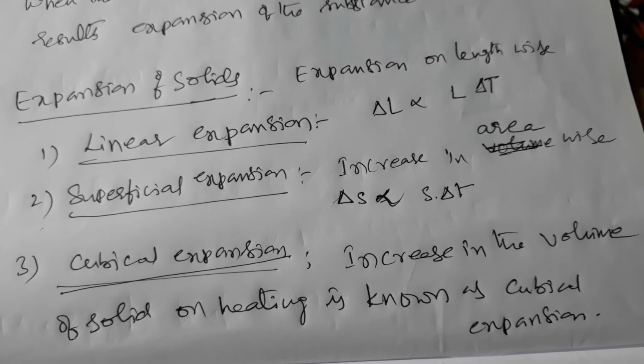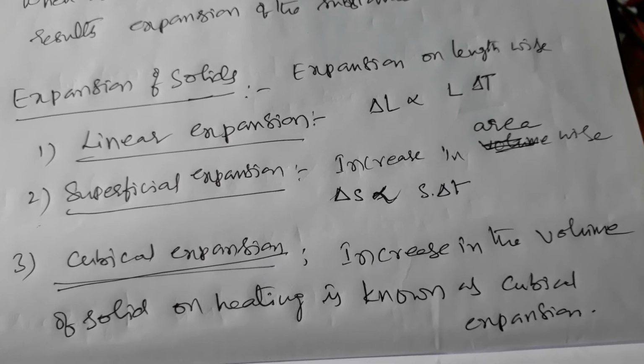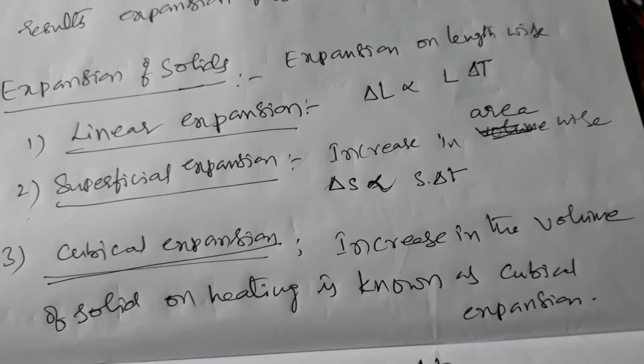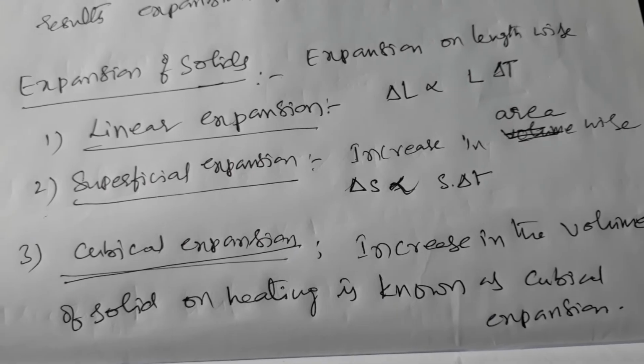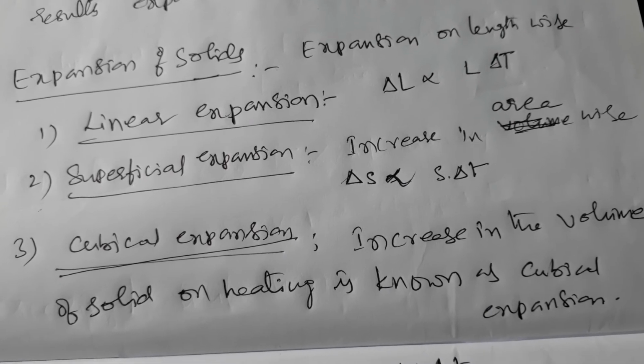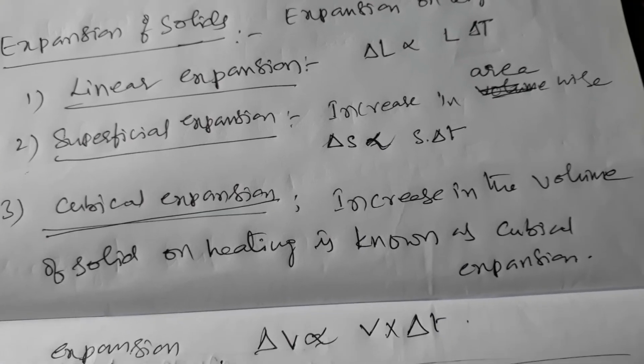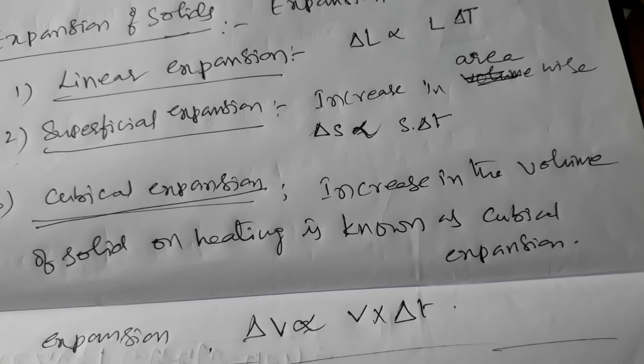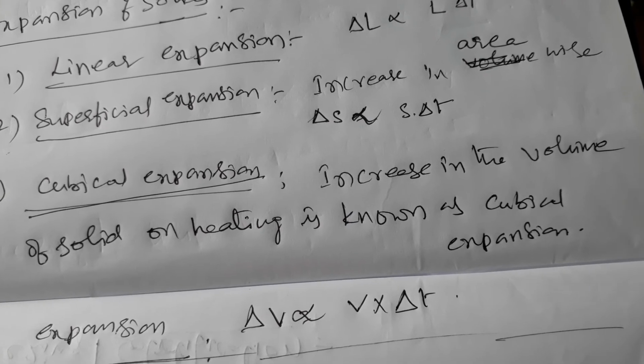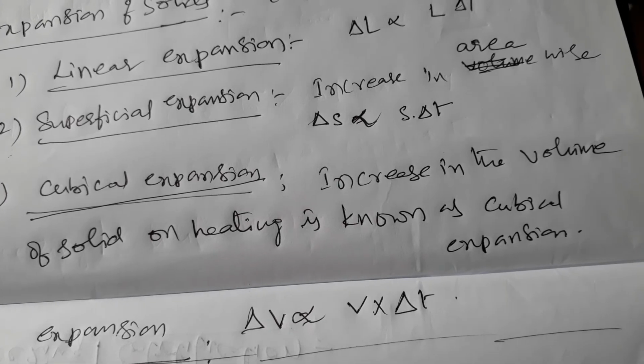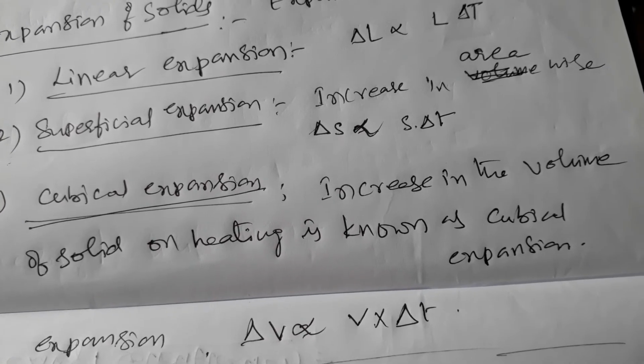Superficial expansion: an object expanding area-wise is called superficial expansion. Cubical expansion: an object expanding volume-wise is called cubical expansion.